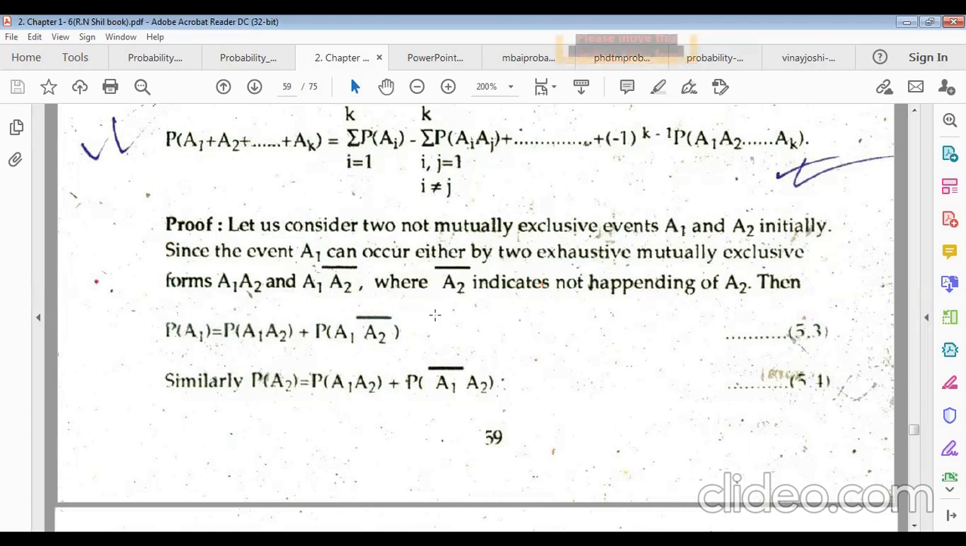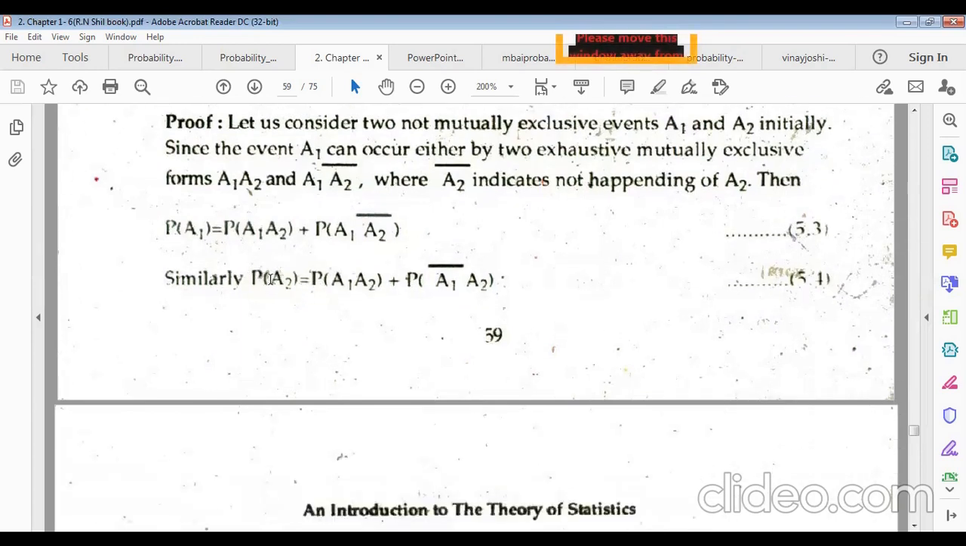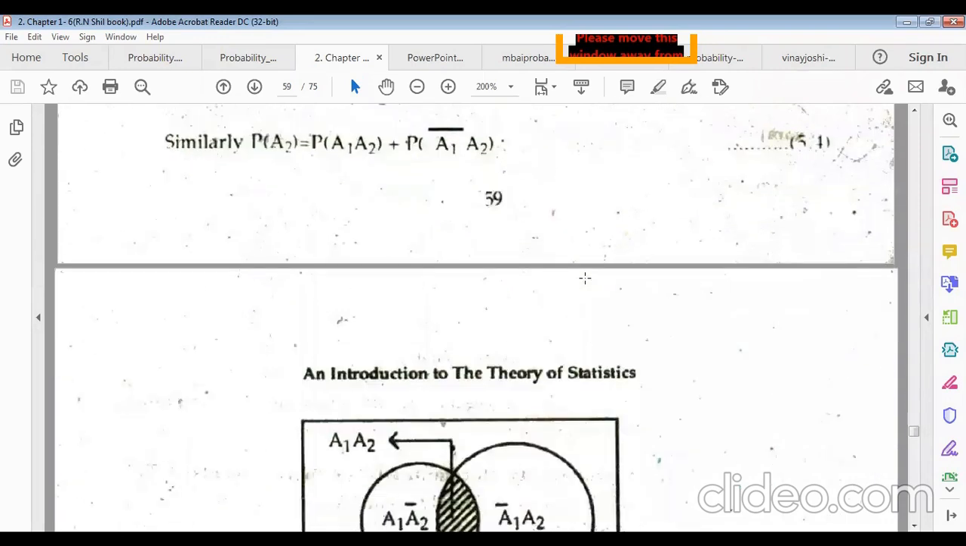We can write this as a formula from set theory. This is the equation. Similarly, the probability of A2 will be the probability of A1 and A2 happening altogether, plus the probability of A1 not happening but A2 happening. Okay, then this is another probability.